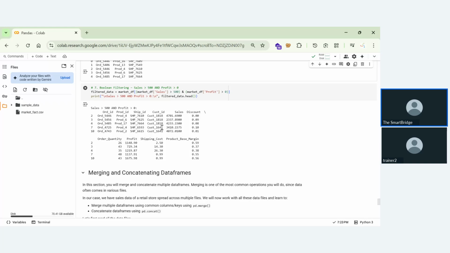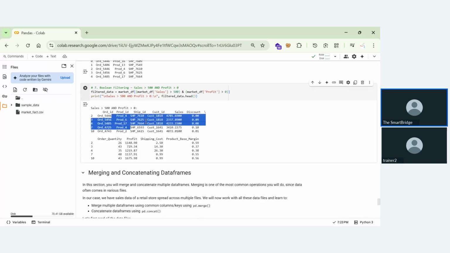But coming to the OR condition, if both of them are true, we'll get true. If one is true, we'll get true. If one is false, we'll get true. But if both of them are false, we'll get false. So in the AND condition, we'll only get true when both of them are true. That means the rows we have mentioned here all have sales of 500 and profit greater than 0. When both of these conditions are true, then you'll print the statements.